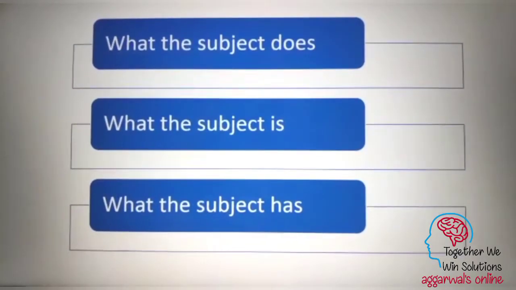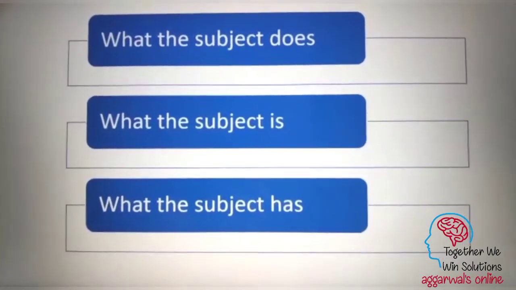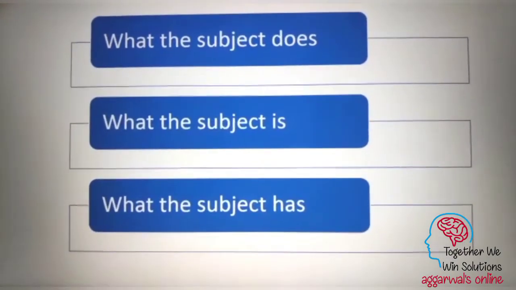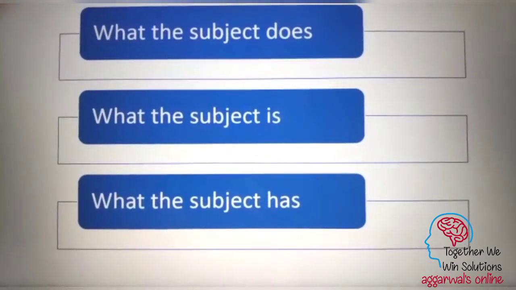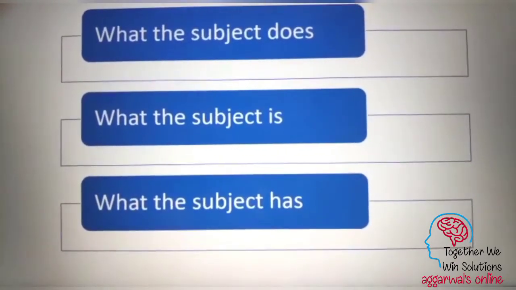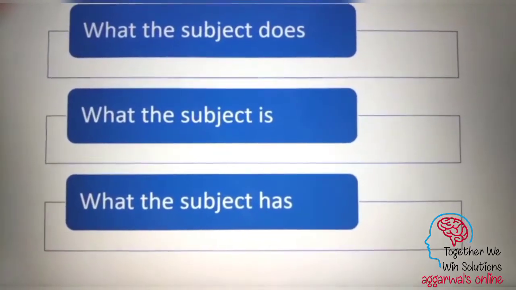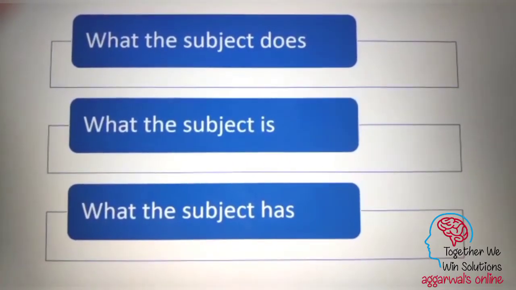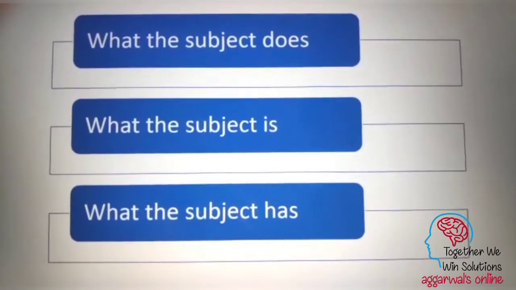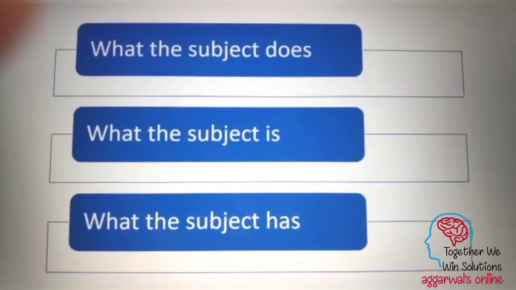The next function that this verb does is what the subject is. For example, the subject is sick, the subject is active, the subject is angry, the subject was late, and so on. So this verb is used to describe the particular condition of the subject. The next function is what the subject has.